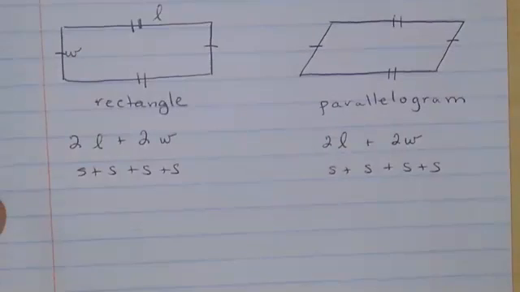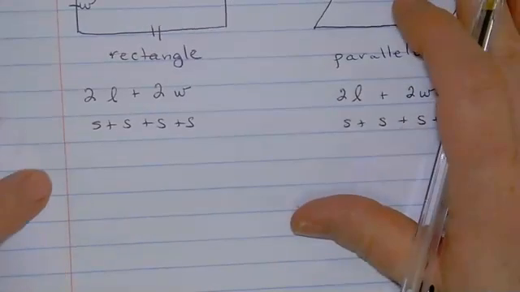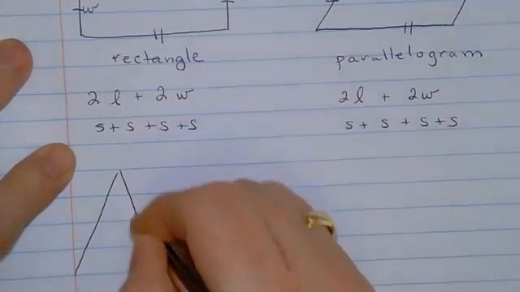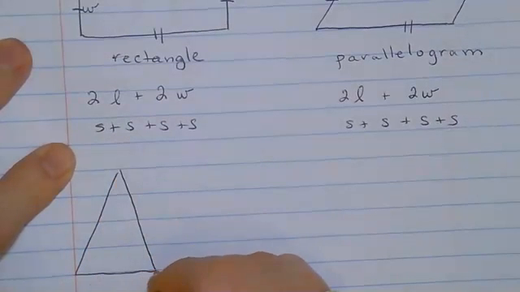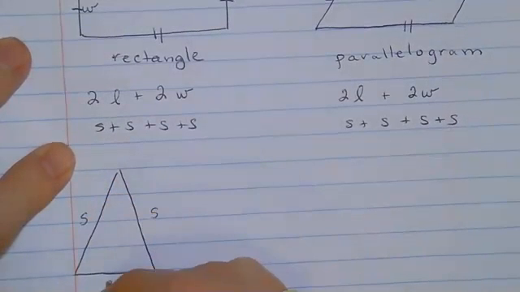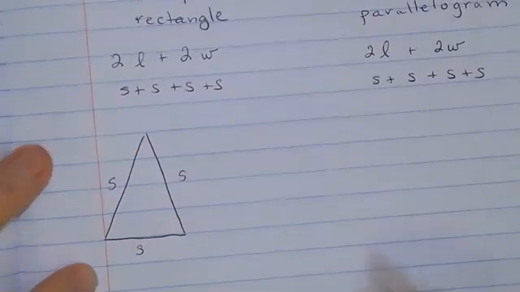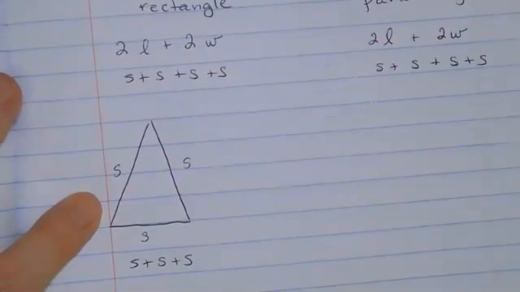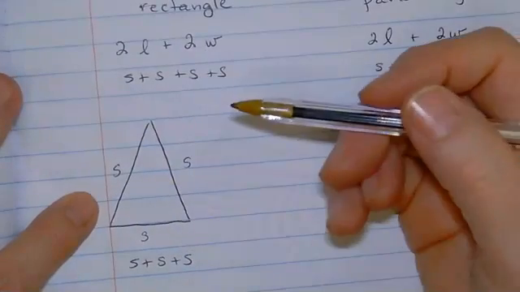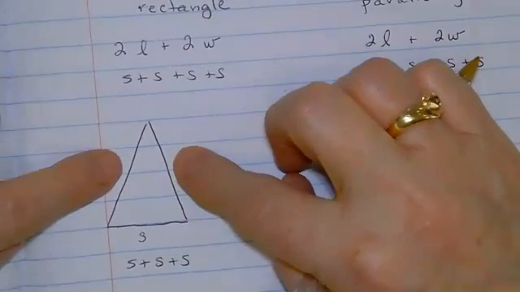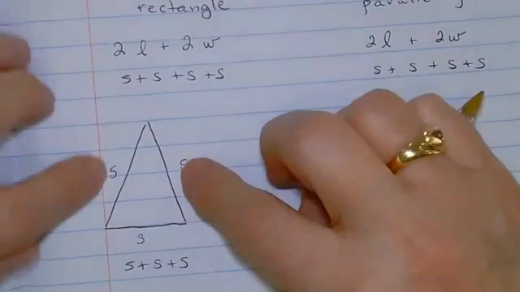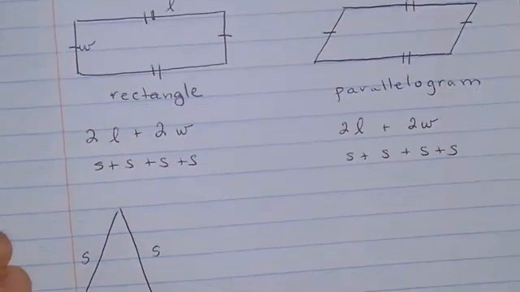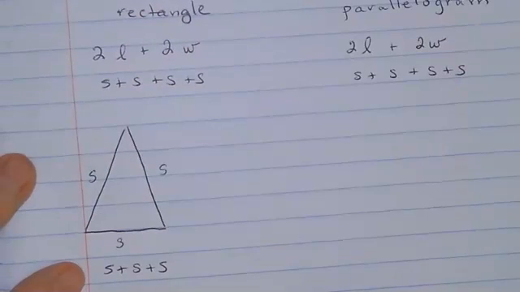All right, we're going to go down here and take a look at 3 more objects. Here's an easy one. Distance around a triangle, you're just going to add the 3 sides. Now, sometimes with a triangle, all 3 sides are the same length, but not always. Sometimes these 2 are the same and this one's different. So we really can't do a formula like we did here just for a generic triangle. We can do it for certain kinds of triangles though.